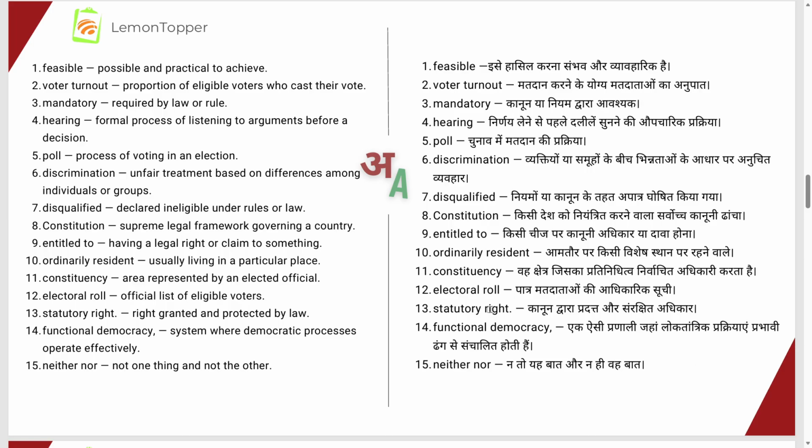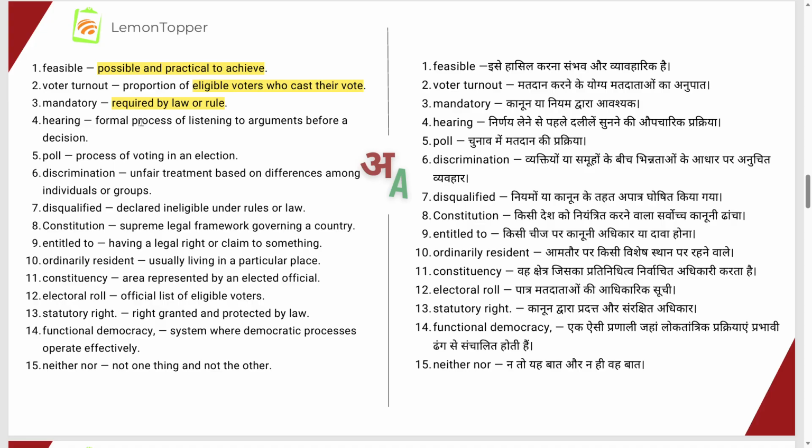First, feasible means something possible and practical to achieve. Voter turnout means the proportion of eligible voters who cast their vote. Mandatory means something mandated or required by the law or the rule.